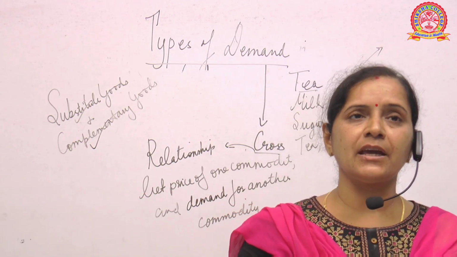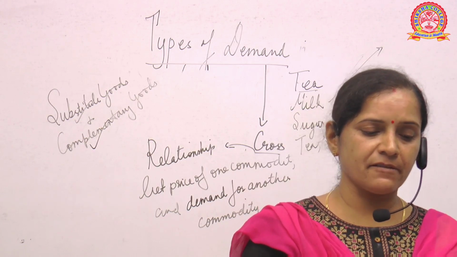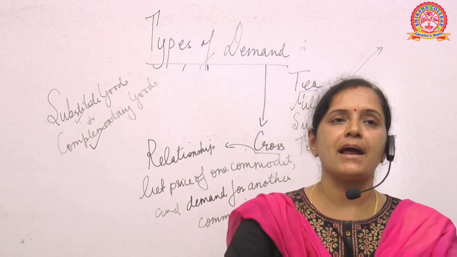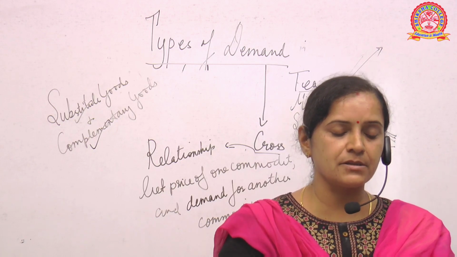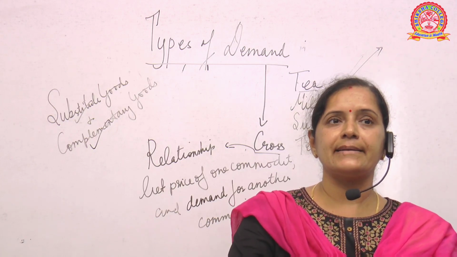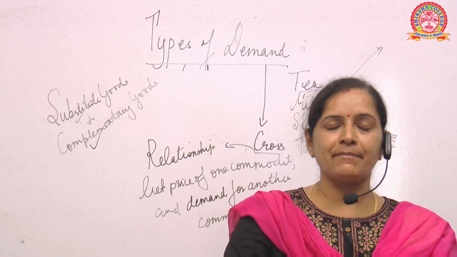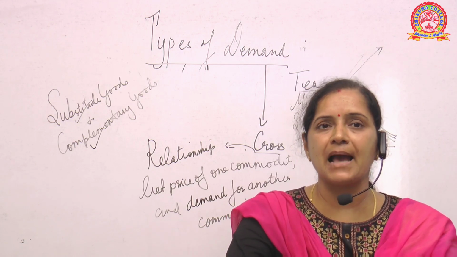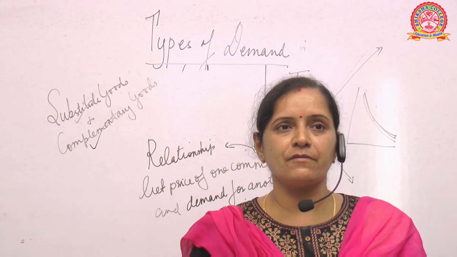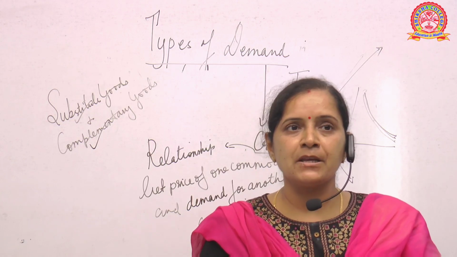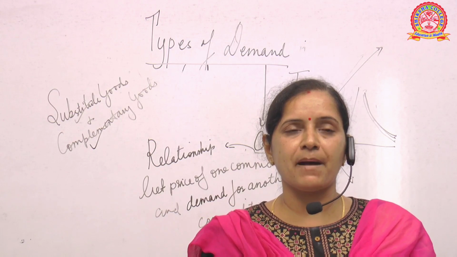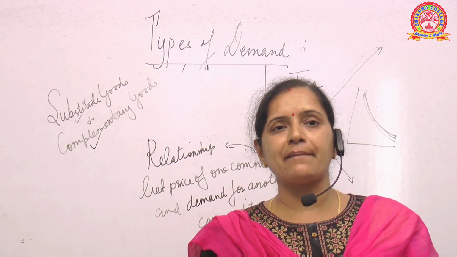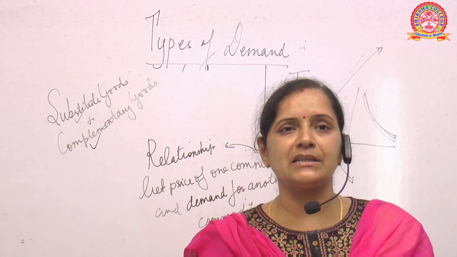And we have tried to understand the functions of demand and the determinants of demand, where we have said that the determinants of demand are the price of the goods, price of substitute goods, price of complementary goods, then the income of a consumer, then the climate, because climate plays a very important role, and also the population. Thick population means demand will be high for the products, but thin or very less population means demand will be less. Similarly, if income is more, purchasing power is more, demand will be more, and vice versa. Then climate: depending upon the climate, the demand for the product will increase or decrease.